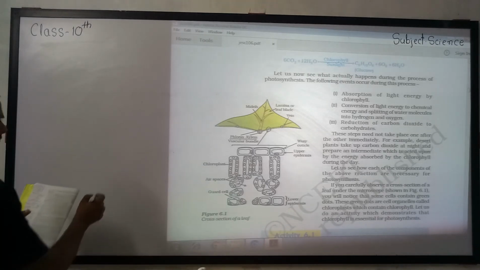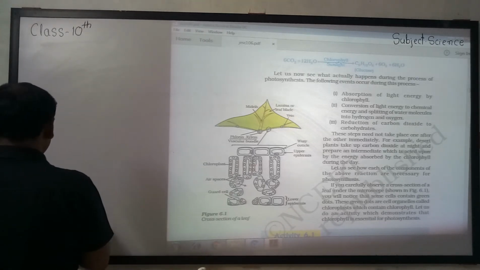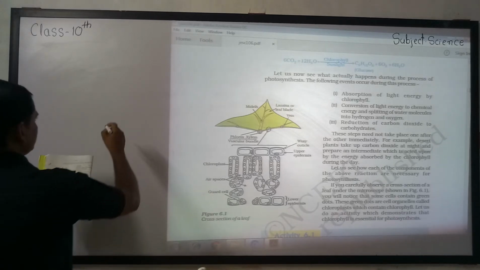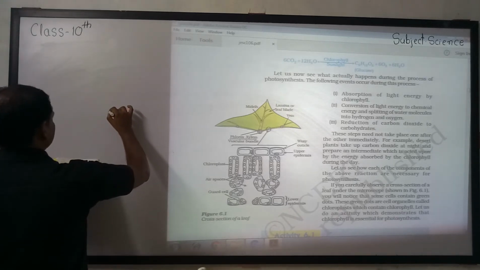चलो ये diagram हम try करते हैं. First we will use the... this diagram is first drawn here. Some technique is there.